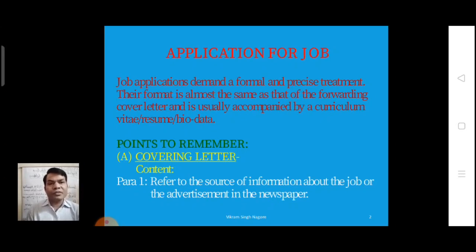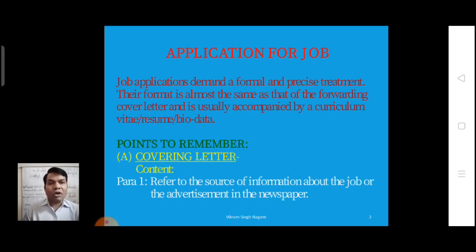Points to remember: first, the covering letter. How to write the content of the covering letter? In para 1, refer to the source of information about the job or the advertisement in the newspaper. From where you came to know about the advertisement, you must mention in the first paragraph of the covering letter.